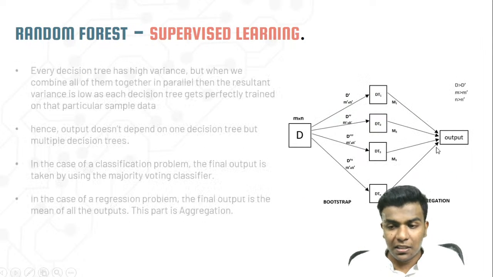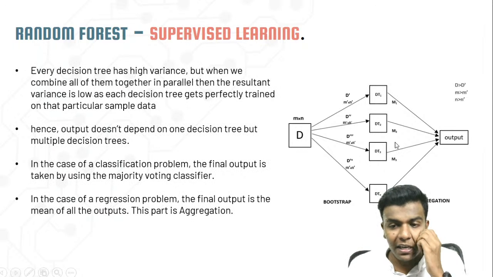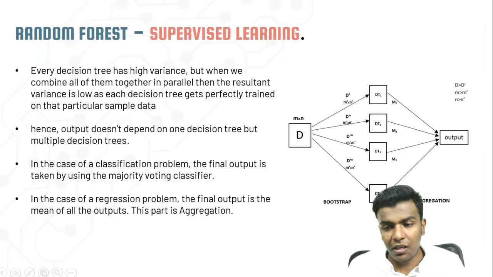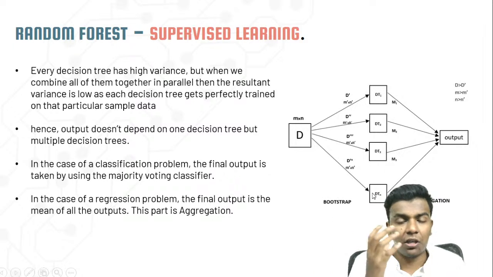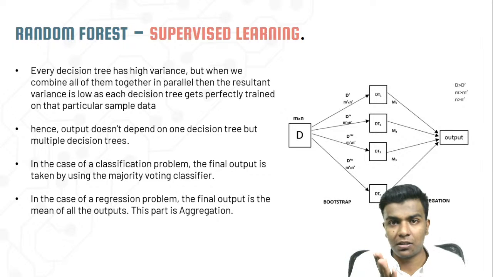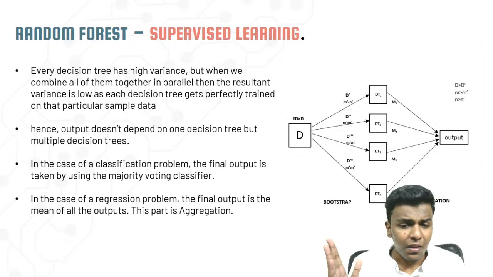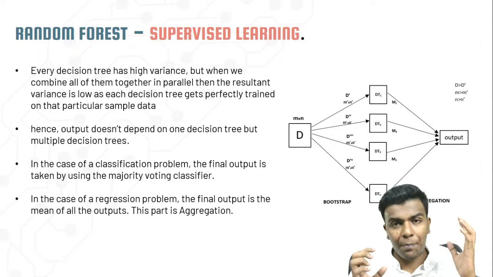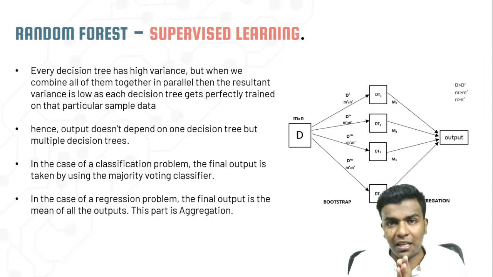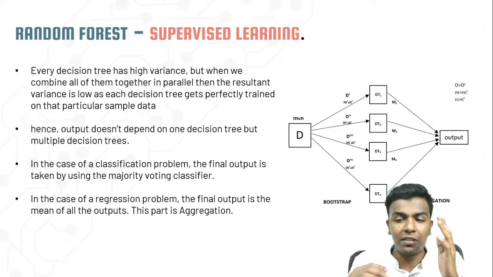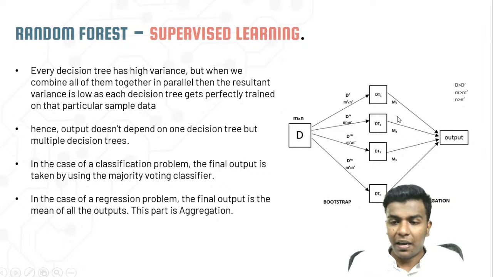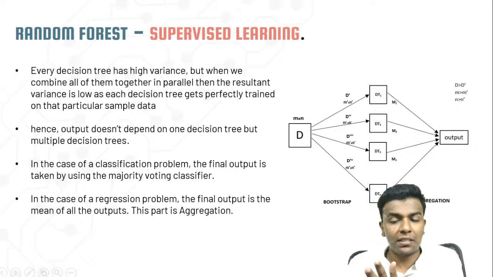But here the output doesn't depend on a single parameter; it depends on DT1, DT2, up to DTn. So it depends on a lot of detections or outputs from the previous process. On the final stage, the output we obtain is the mean of the complete output from each and every process, like m1, m2, m3, m4, up to mn. The mean value we obtain is the final output.